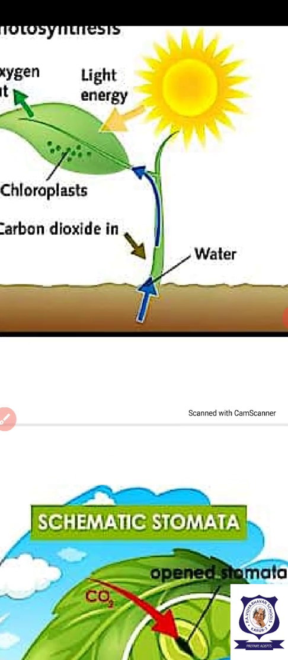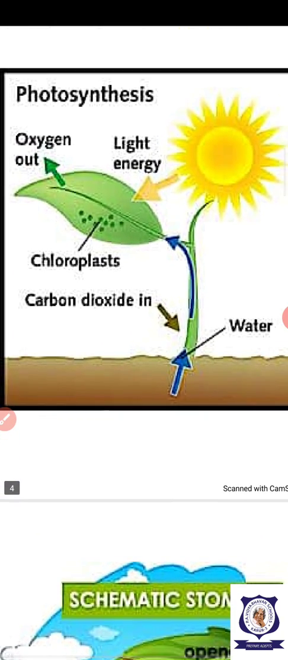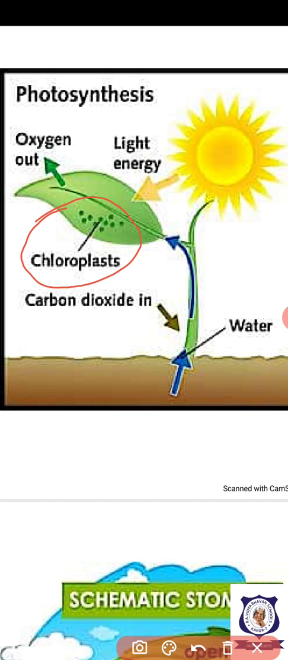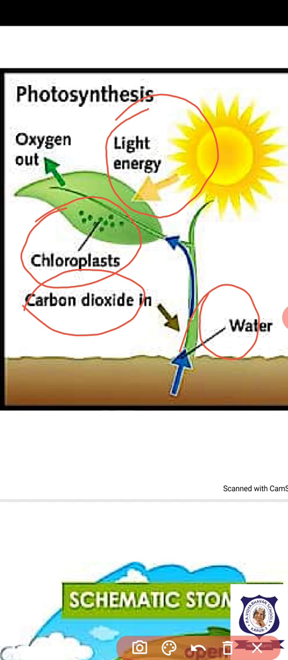How do they prepare the food? Plants use chloroplast. What is inside the chloroplast? Chlorophyll. Plants use chlorophyll and carbon dioxide. Water is absorbed by the root and sent through the stem to the leaf, isn't it? And one more component is light energy, that is from sunlight.